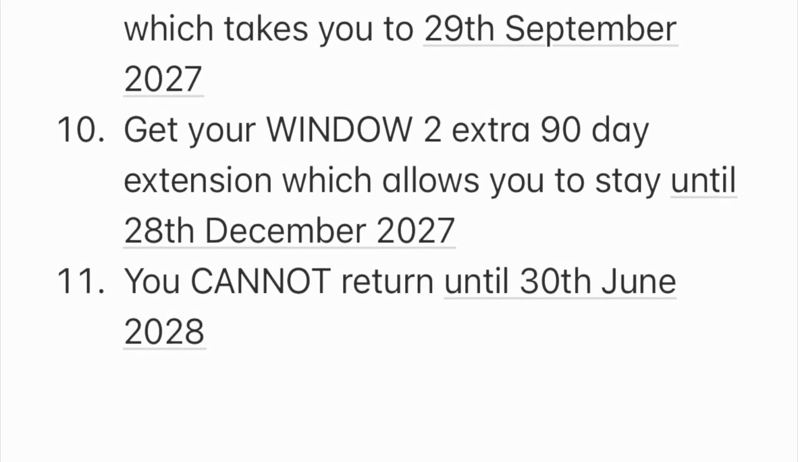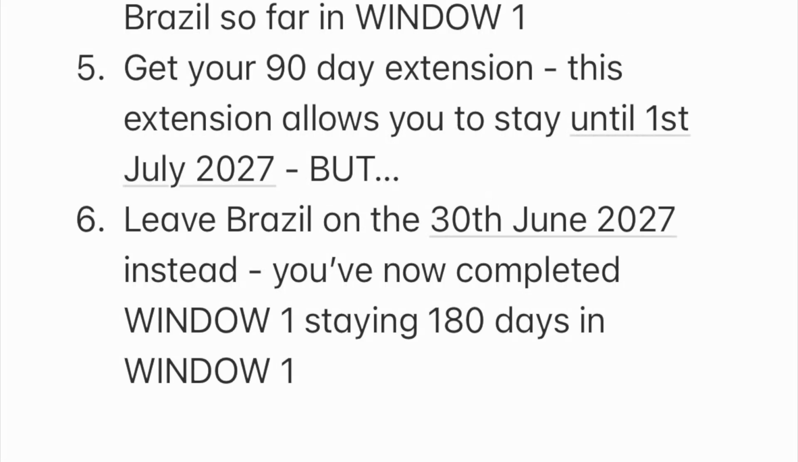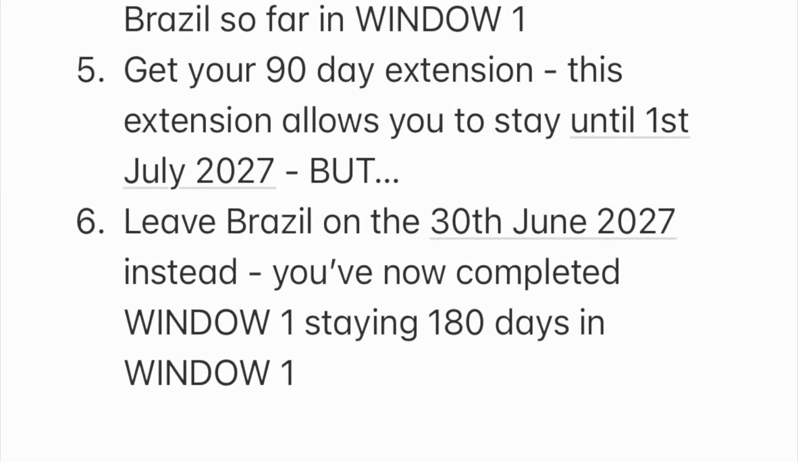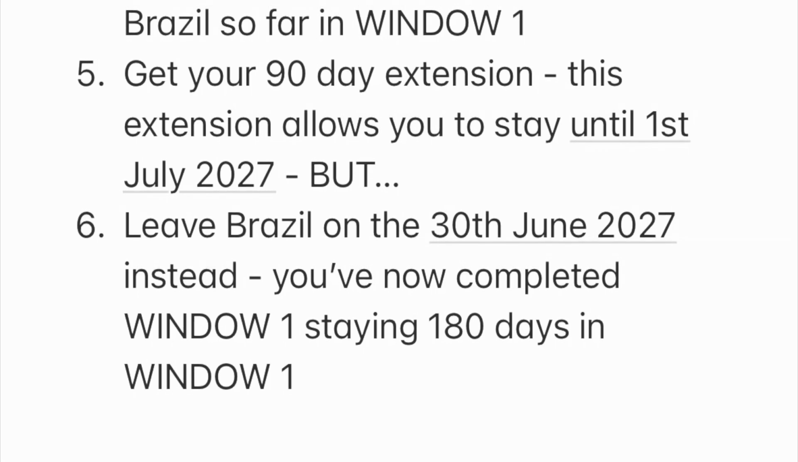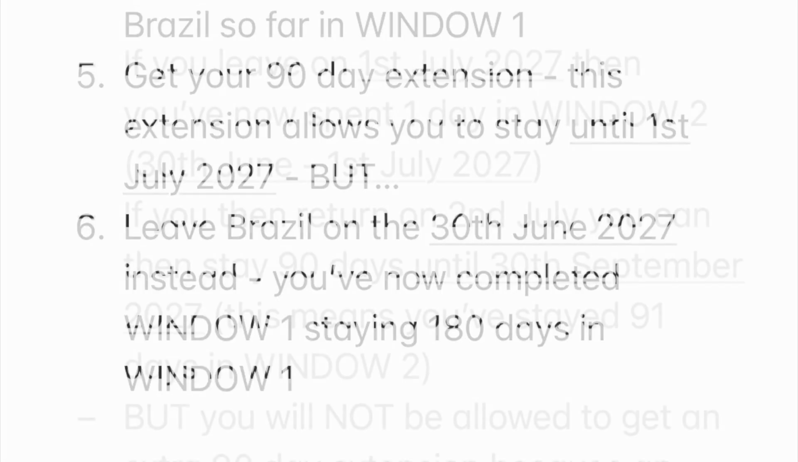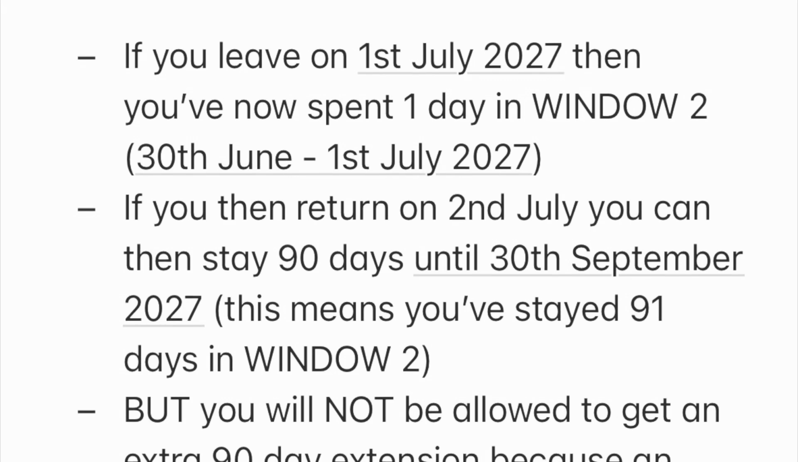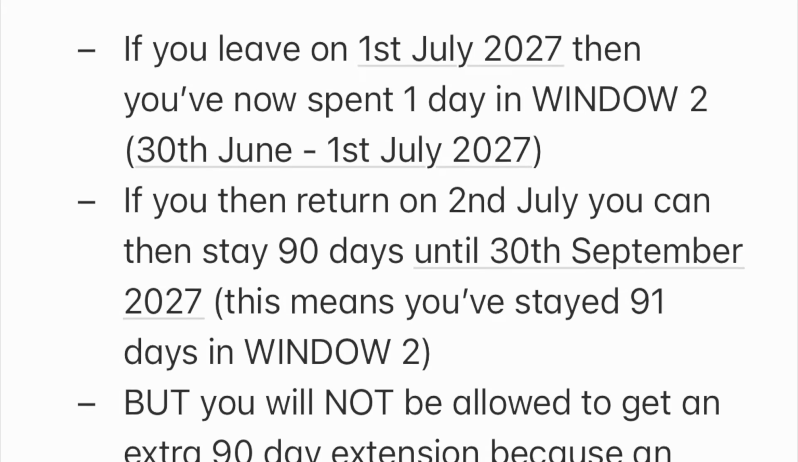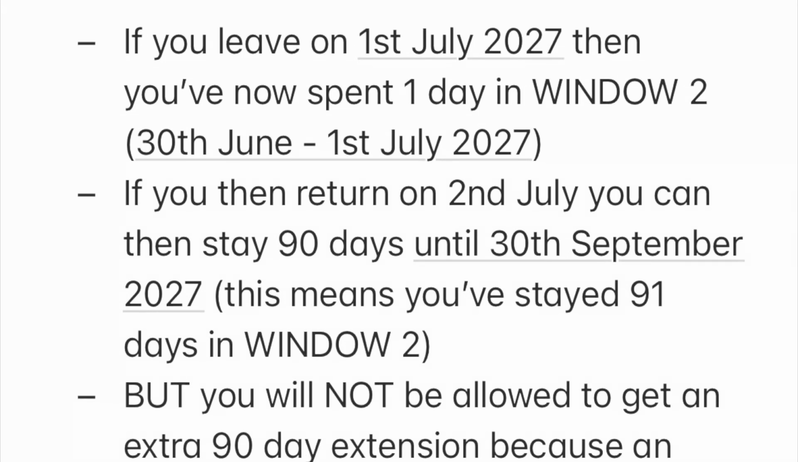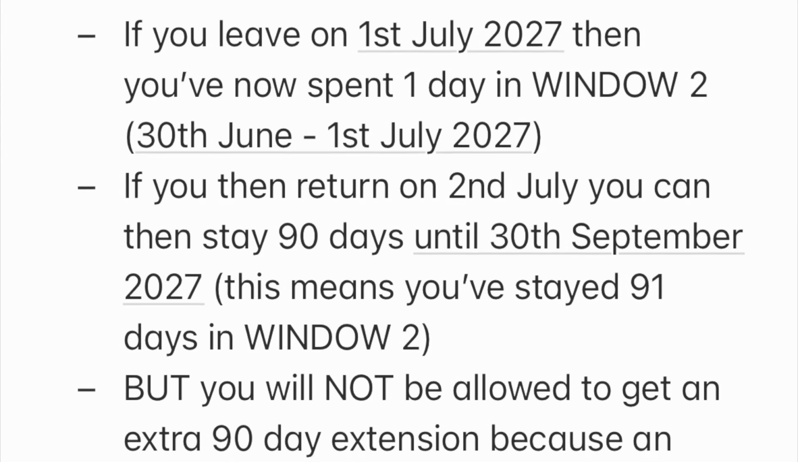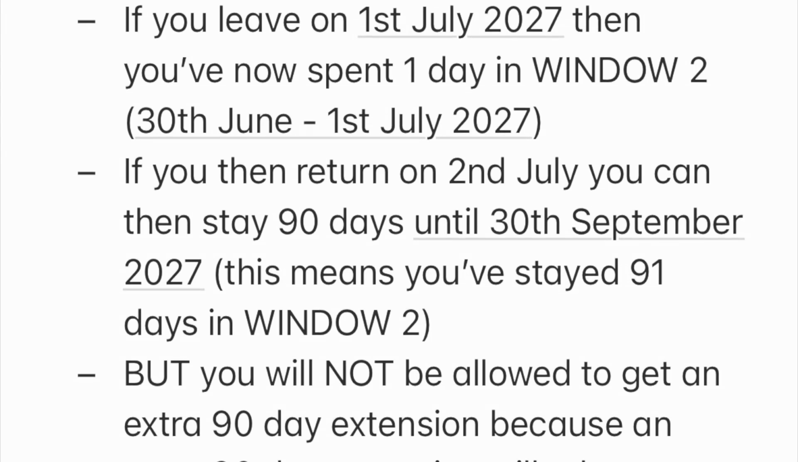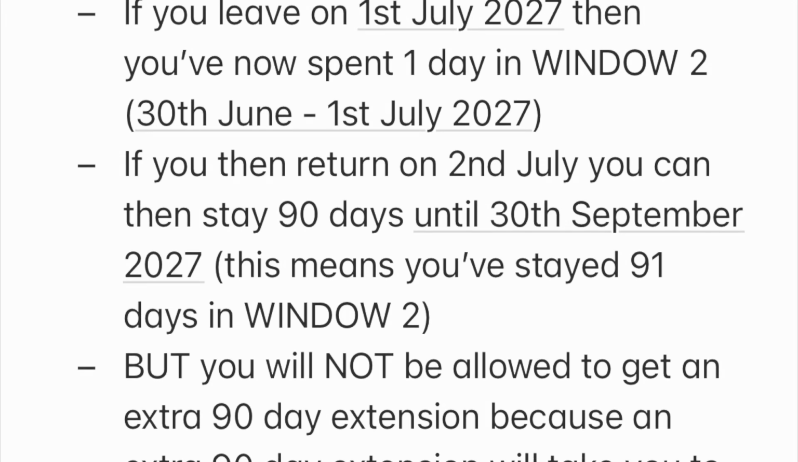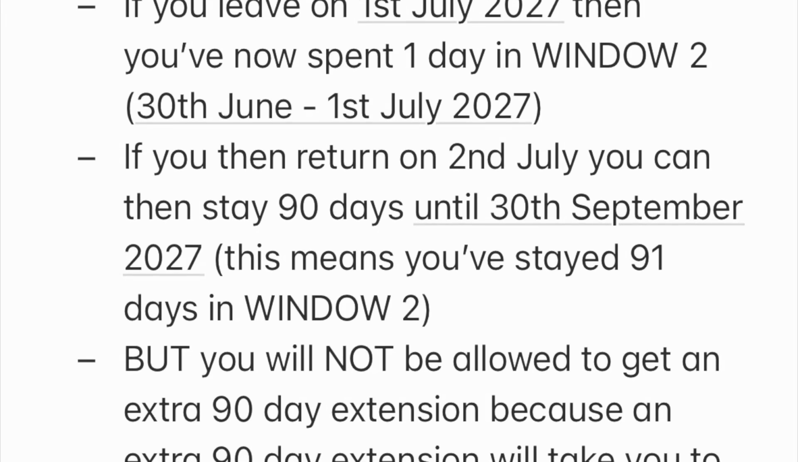Now, I did say at step 6 that you must leave Brazil on the 30th of June, not the 1st of July, when your first extension runs until. This is the reason. If you did stay until the 1st of July 2027, that means you have now spent 1 day in window 2. That's because the 30th of June 2027 is when your window 2 begins. So if you leave on the 1st of July, you've already spent 1 day in window 2.